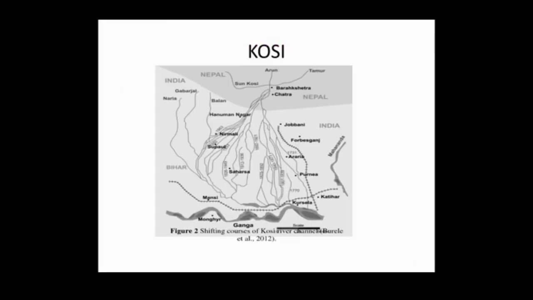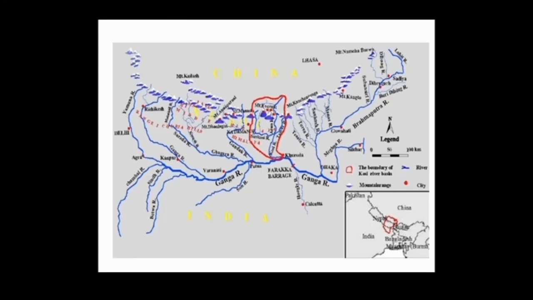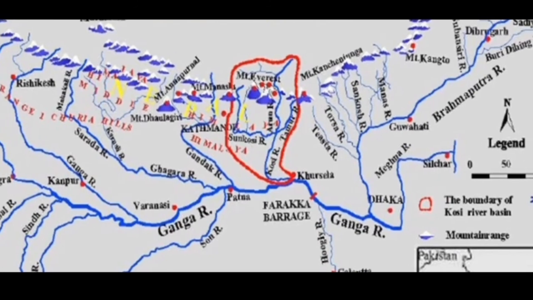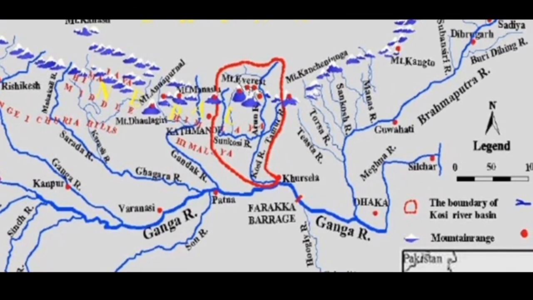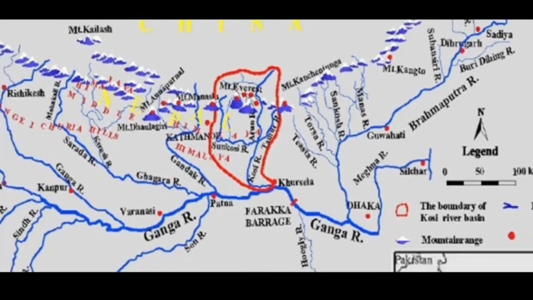So it may be asked, which river is called the Sorrow of Bihar? This is your Kosi. The reason is that it causes devastating floods in the state of Bihar due to its changing course, due to the deposition of huge amounts of sediments. This is your Kosi river. This red color boundary shows the Kosi river basin. You can see the Tamur Kosi and Arun Kosi.